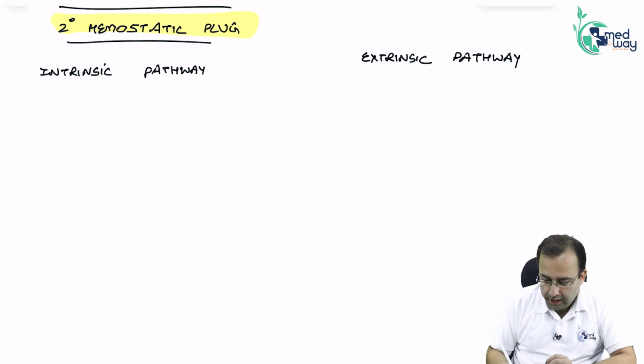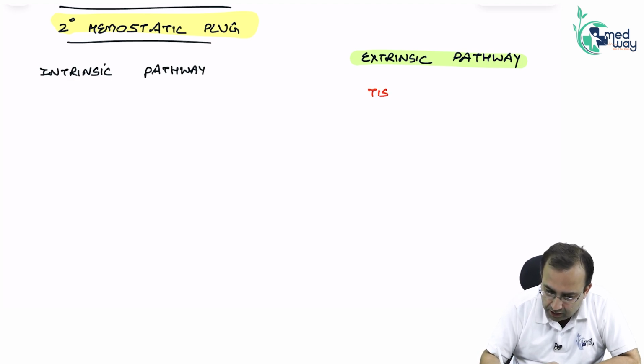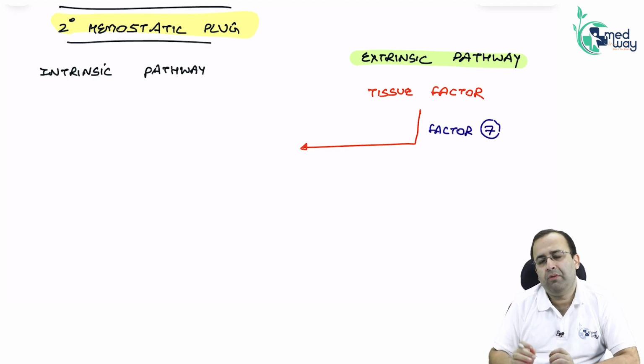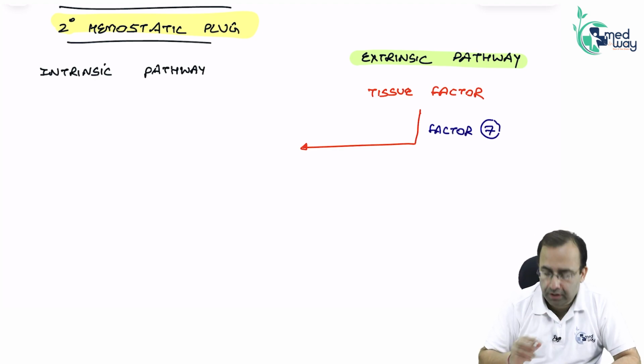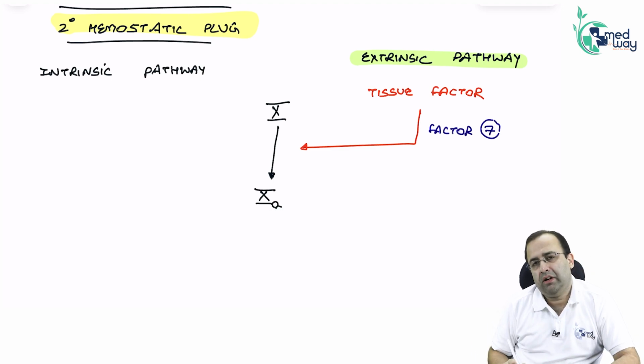The extrinsic pathway starts with tissue factor, which in turn activates factor 7, and goes to the common pathway. Which is the first step of the common pathway? Conversion of factor 10 to 10A, the activated form of factor 10.